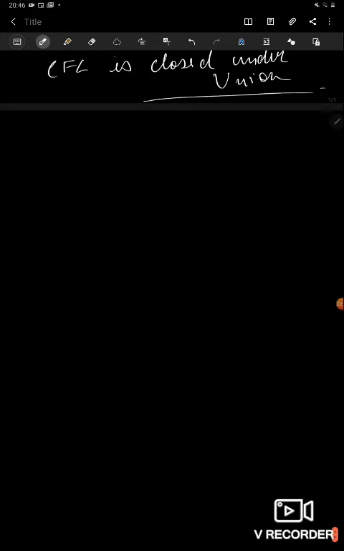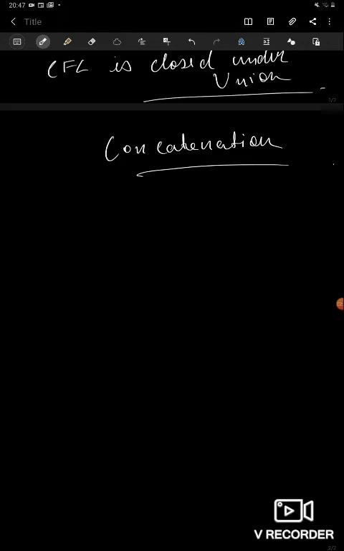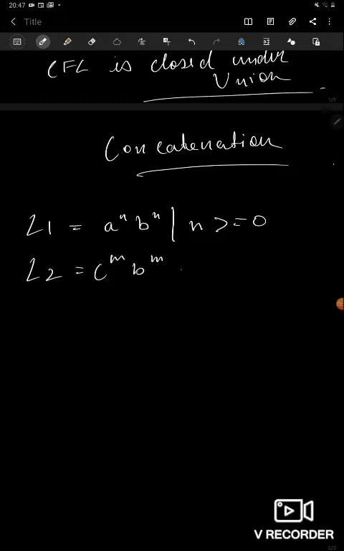The next property that we will discuss here is concatenation. What concatenation basically says is that if L1 and L2 are two context-free languages, their concatenation L1 dot L2 will also be a context-free language. For example, if L1 equals a^n b^n, where n is greater than or equal to 0, and L2 is c^m d^m, where m is greater than or equal to 0,